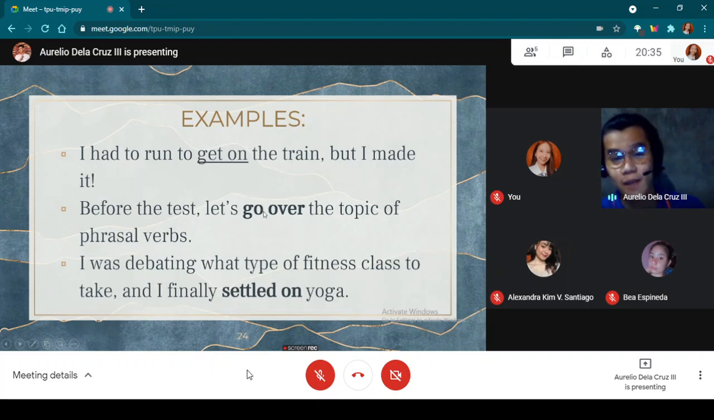We can't put the object in between the main verb and the particle because, again, it would be grammatically incorrect. Like in the third sentence, we cannot put yoga between settled and on. When we read it, I finally settled yoga on. So that's the rule of non-separable verbs.